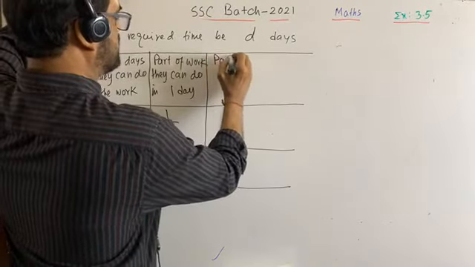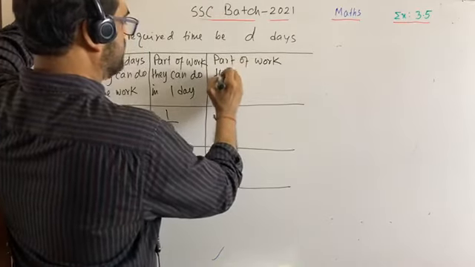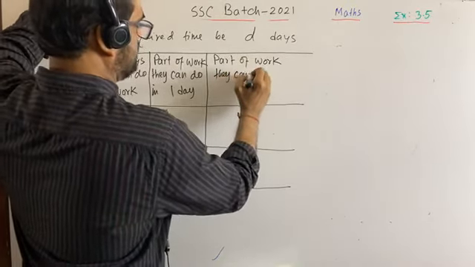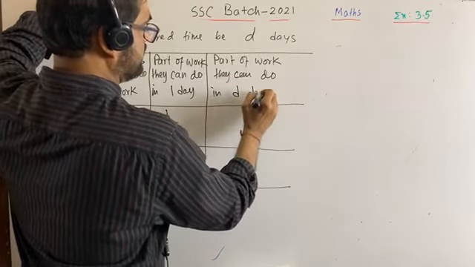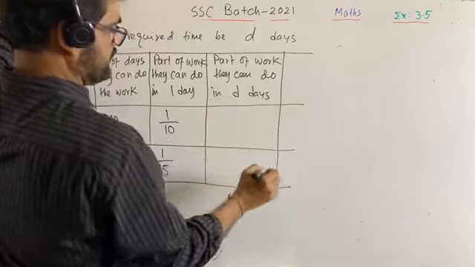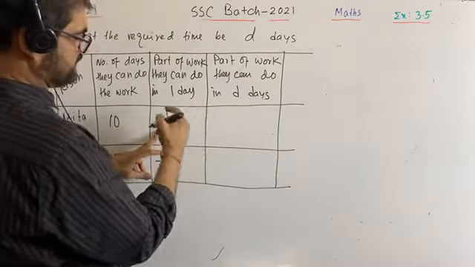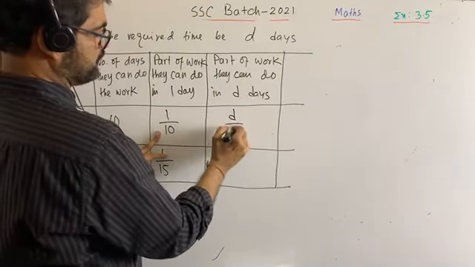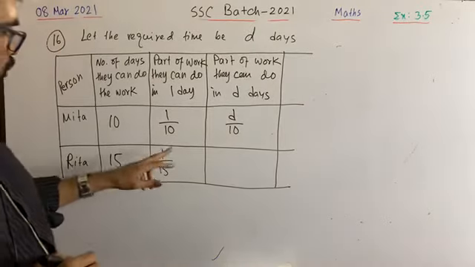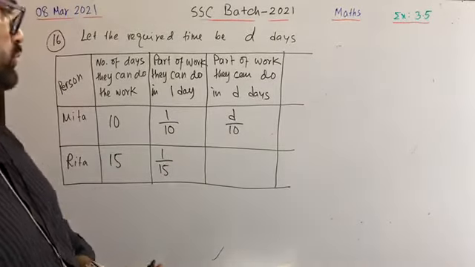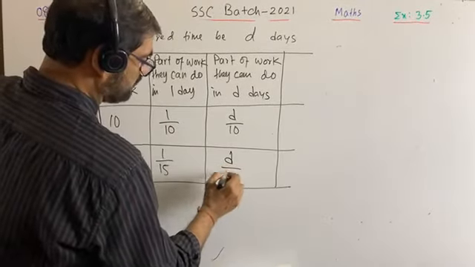Part of work they can do in D days: in D days Mita can do D by 10 part, and Rita can do D by 15 part of the work.